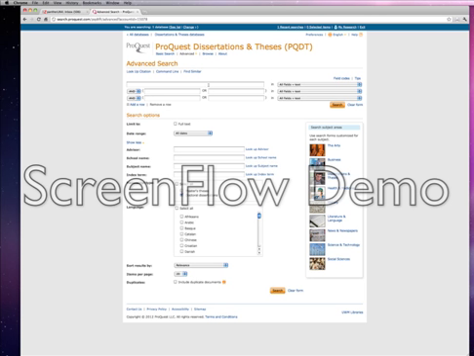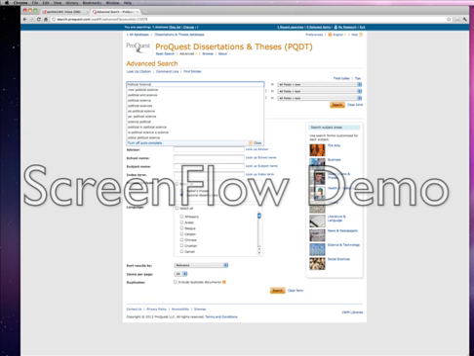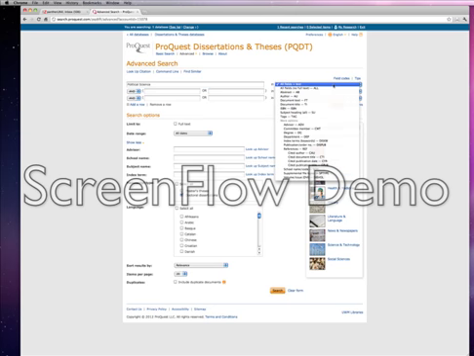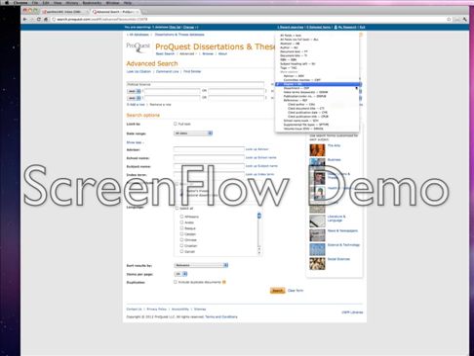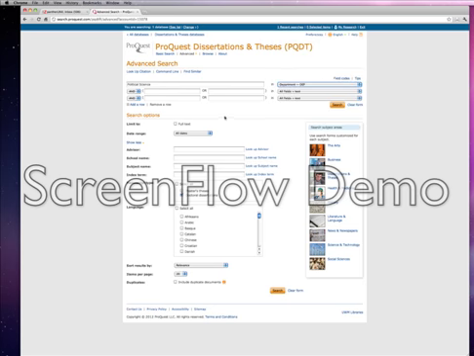So in this open box here, I'm going to type political science. And I'm going to search here in not all fields, but in degree. You know what? Let's make that department. I suppose you get about the same thing with degree.